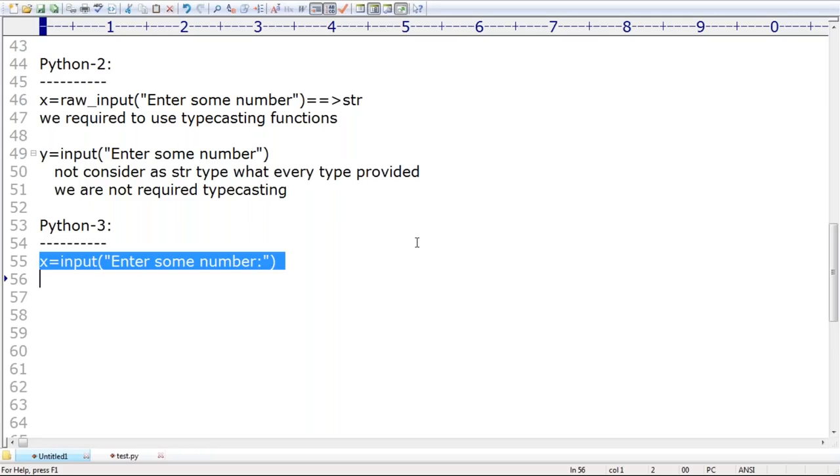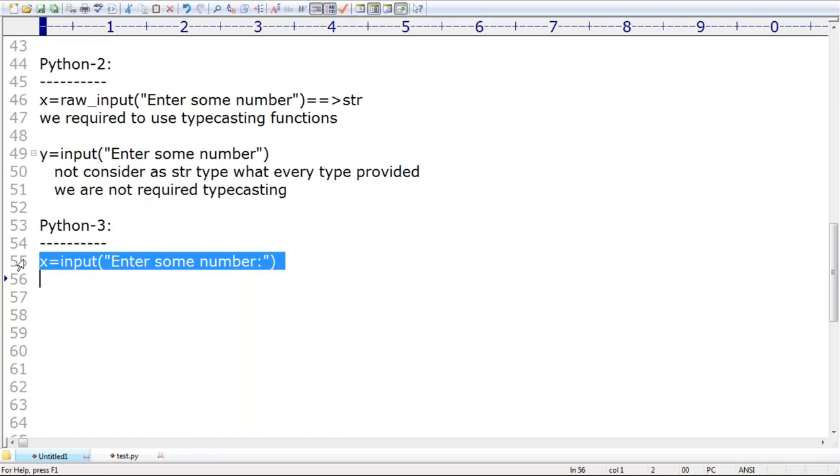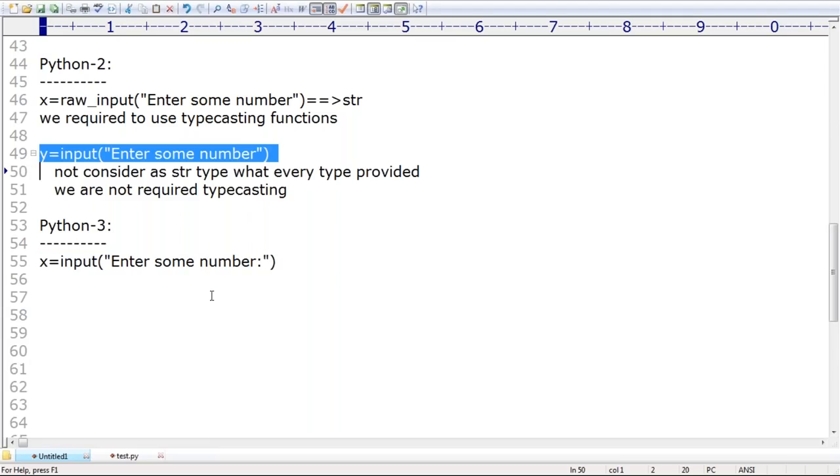Here, what is the function name? Input. Sir, are this input function and the earlier one both the same or not? Whatever input function is there in Python 2 and whatever input function is there in Python 3, are both the same or not? That's what you people should be aware of. The Python 3 input function and the Python 2 input function are not the same, sir.